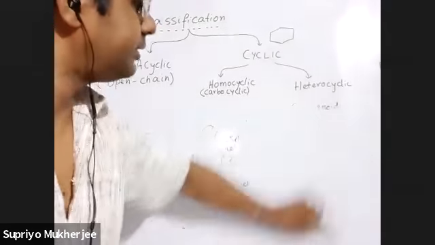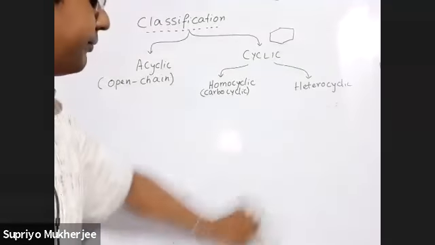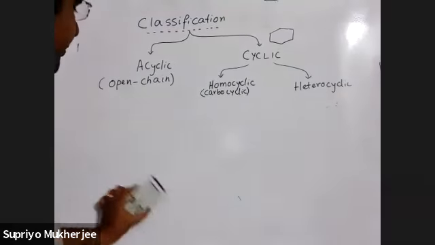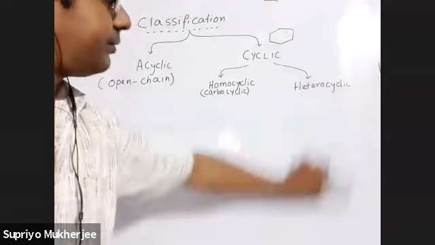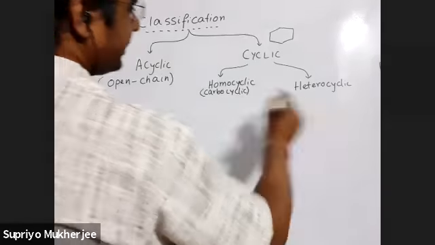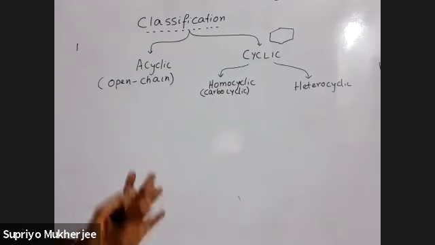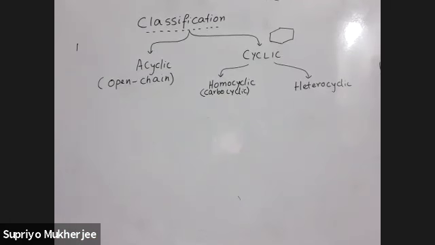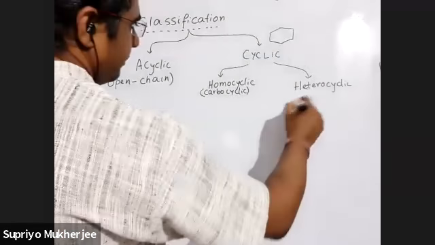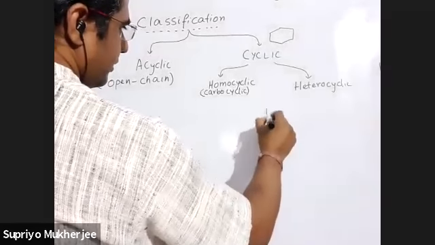Now we will be understanding what are basically heterocyclic compounds. See, heterocyclic compound means there will not only be carbon but some other element also there. Not only carbon, some other element along with carbon will also be there. So I'll give you some examples.